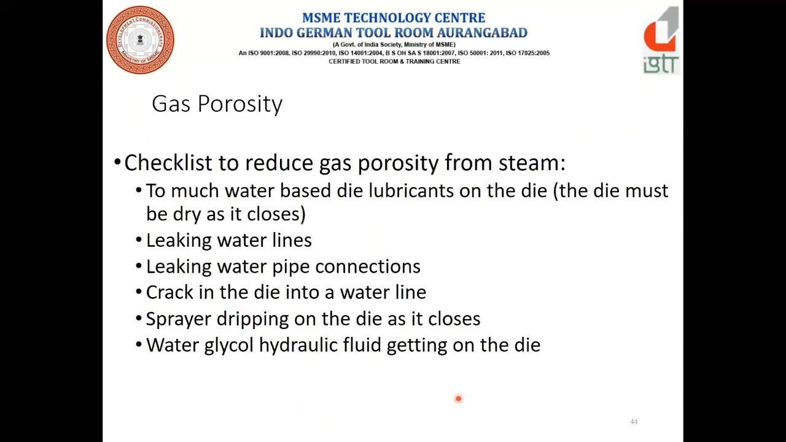Now this is the checklist to reduce the gas porosity from the steam. Too much water-based die lubricant on the die. The die must be dry as it closes, which means that water should be vaporized as fast as it can be. Leaking water lines: avoid the leaking of the water lines. Leaking water pipe connections: this is a maintenance part, but we have to take care of that.